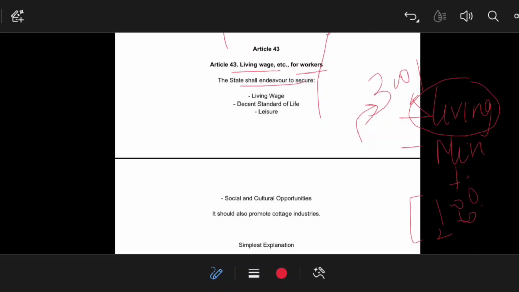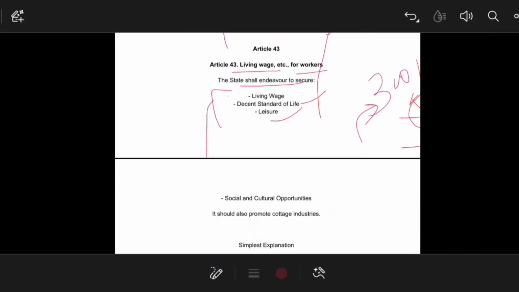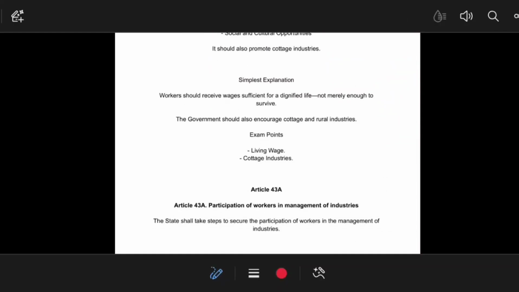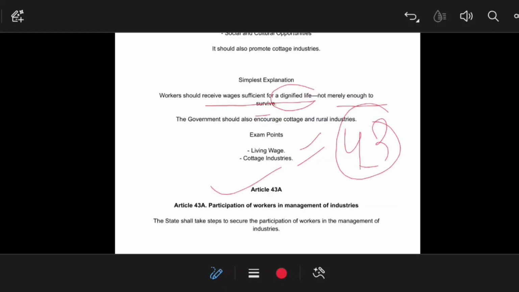The state shall endeavor to secure living wages, a decent standard of life and leisure, and social and economic opportunities. It also promotes cottage industries. The simplest explanation is that workers should receive wages sufficient for a dignified life, not merely enough to survive. That's why I have differentiated between living wages and minimum wages. Minimum wages may not be sufficient to live. From exam point of view, living wages and cottage industries are provided under Article 43.